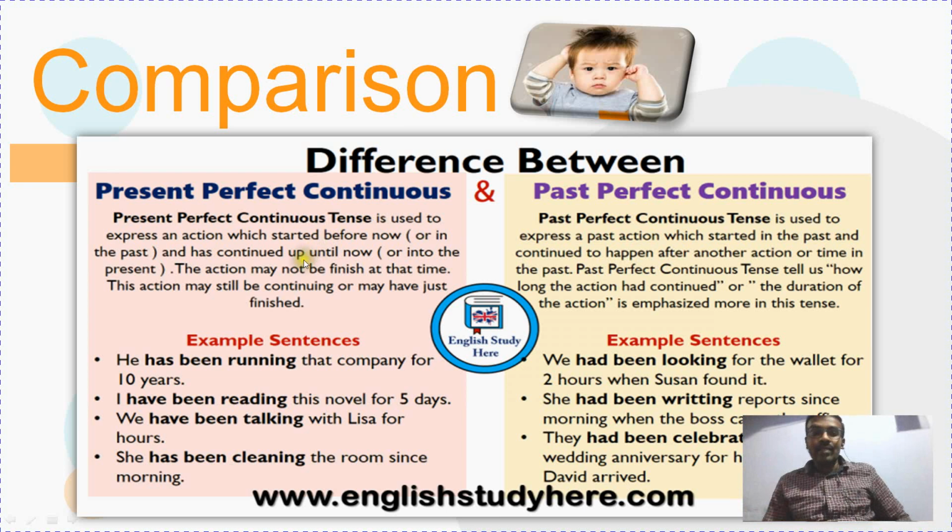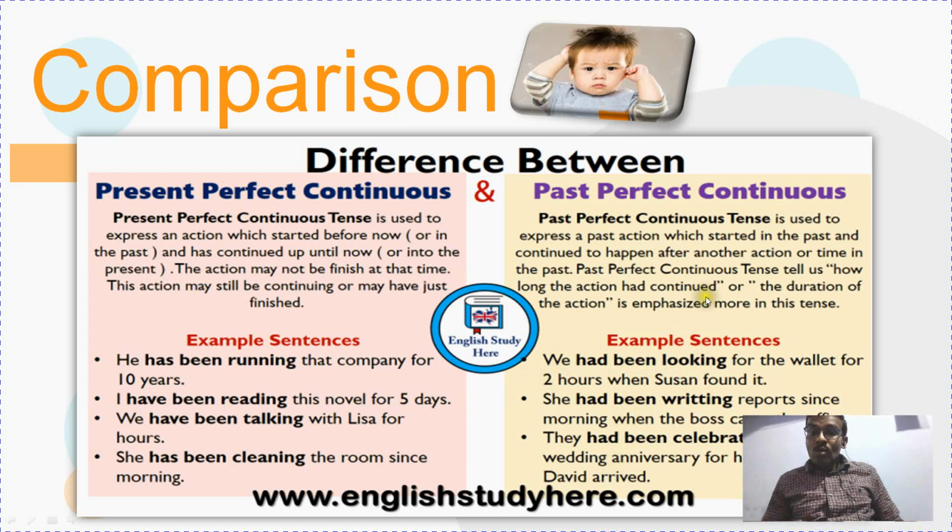Example: he has been running that company for 10 years. Now also he is running the company. But here, he had been running that company for 10 years means now he is not running that company. Now he may be doing some other work, maybe something better than that, right?